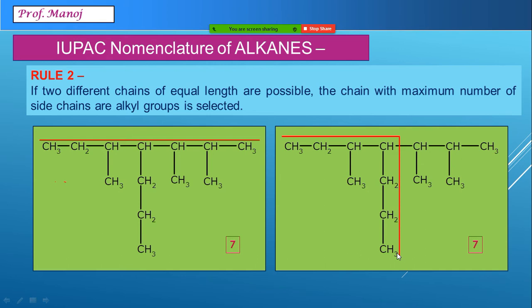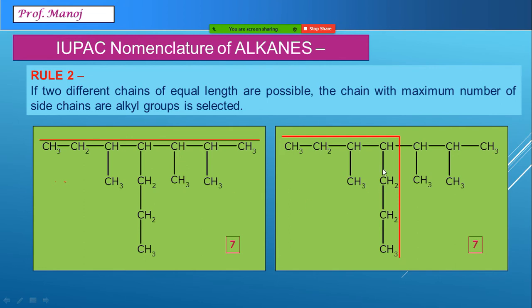The rule says if you have such a situation, select that long chain which offers more side chains. For example, in the first case, how many side chains do we see? 1, this is entirely second, third and fourth.